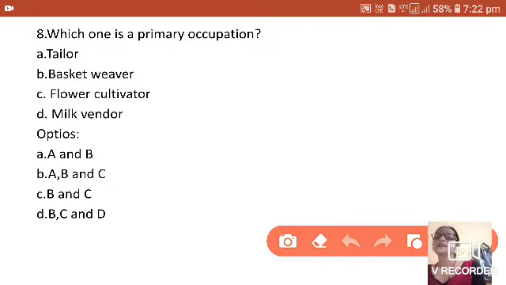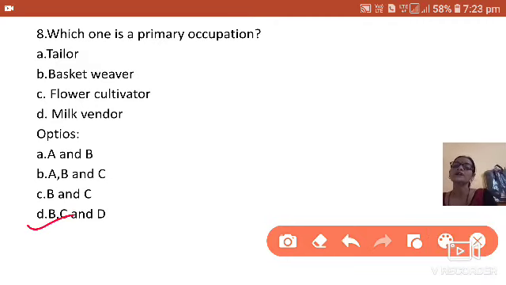Tailor does not come under the primary occupation. It comes under manufacturing industries, secondary occupation. Basket weaver, yes, comes under primary occupation. Flower cultivation also comes under it. Milk vendor also comes under this. So B, C and D is the correct answer.